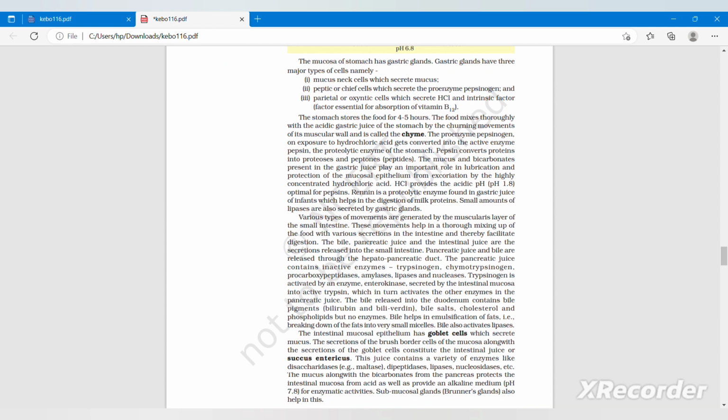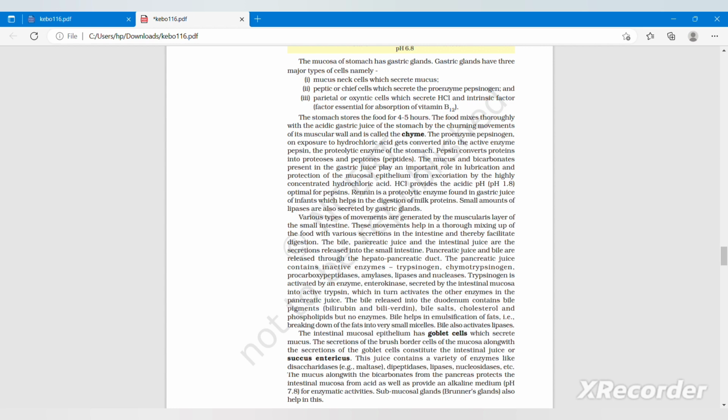The proenzyme pepsinogen, on exposure to hydrochloric acid, gets converted into the active enzyme, that is pepsin, the proteolytic enzyme of the stomach. Pepsin converts proteins into proteoses and peptones, that is peptides. The mucus and bicarbonates present in the gastric juice play an important role in lubrication and protection of the mucosal epithelium from excoriation by the highly concentrated hydrochloric acid. HCl provides the acidic pH, that is 1.8, optimal for pepsin. Renin is a proteolytic enzyme found in gastric juice of infants which helps in digestion of milk proteins.